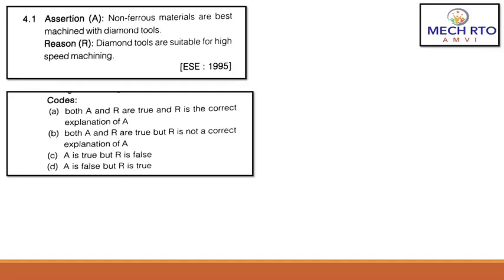Here you can see the reason: diamond tools are suitable for high-speed machining. So basically, the correct answer is B. Both A and R are true, but R is not the correct explanation of A. Individually, this statement and this statement both are true, right? Remember, guys, for non-ferrous material, diamond tools are used, and diamond tools are suitable for high-speed machining also. This was asked in ESE 1995, very important from your RTO examination point of view. So the correct answer is B.